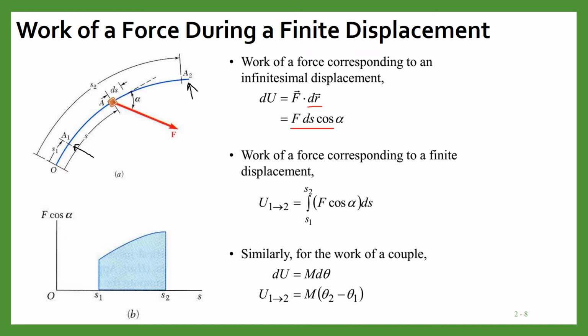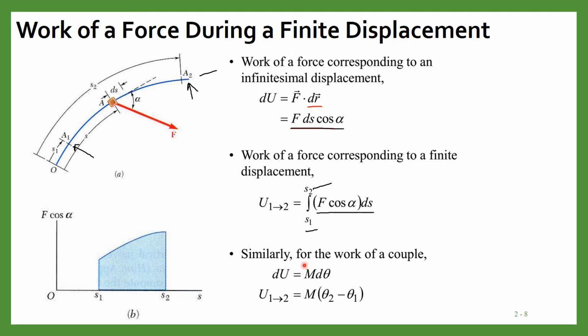This work you can calculate by simply integrating this expression, F cos alpha ds from S1 to S2. So by simply integrating, you can calculate the total work which this force does on this particle when this particle moves from point A1 to point A2.